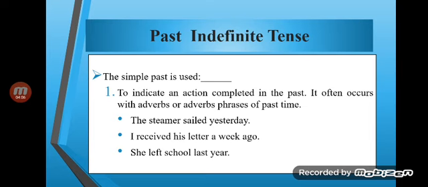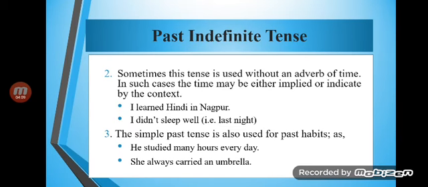ठीक है. But on the other hand, sometimes the adverb of time may not be used when we know when the action in the past got completed. So sometimes the tense is used without an adverb of time. In such cases, the time may be either implied or indicated by the context. Implied means it could be indirect or hidden, but as we observe the action, it would be very much evident, such as I learned Hindi in Nagpur. I didn't sleep well. When did I not sleep well? That is last night. So sometimes we couldn't indicate the time by the adverb of time, but we do understand that